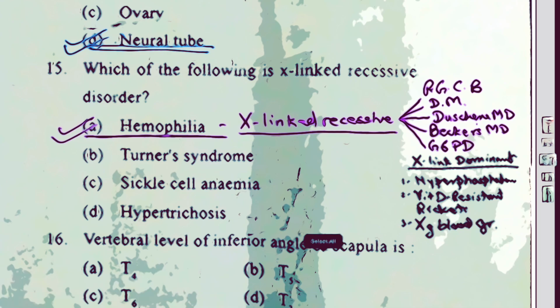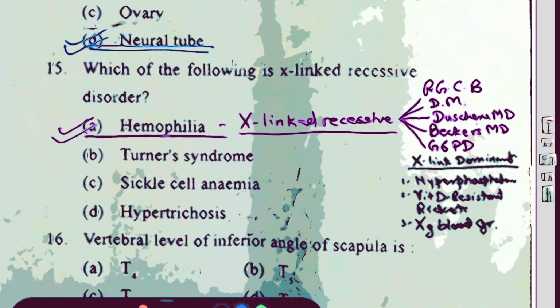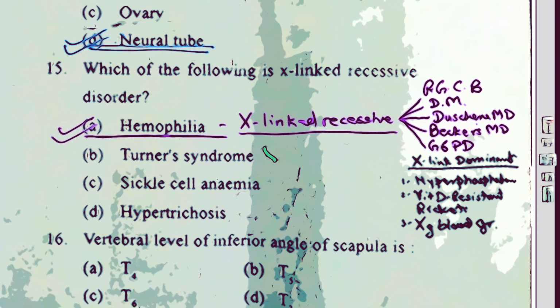Now, Turner syndrome is an example of aneuploidy. Aneuploidy is when the normal chromosomal pattern, that is 46 chromosomes, is disrupted. Here it is monosomy of the X chromosome. You find only one X chromosome. So this one is XO type of monosomy.